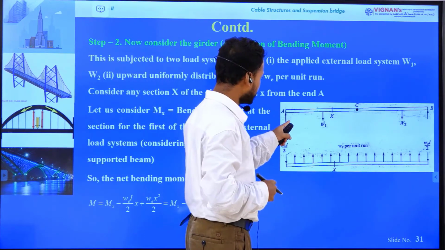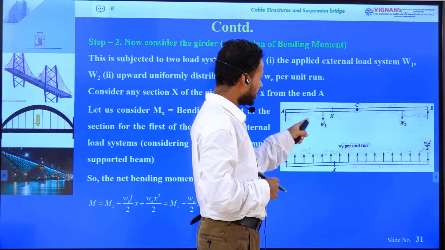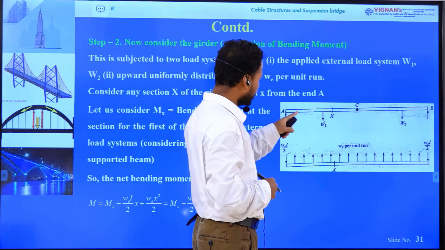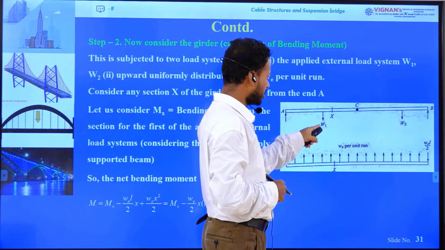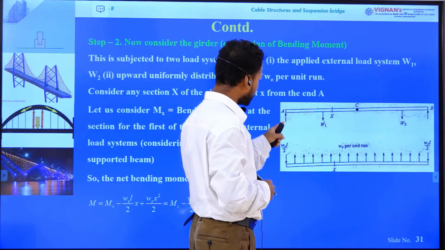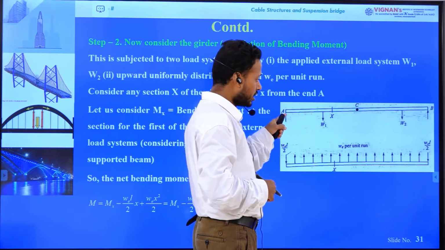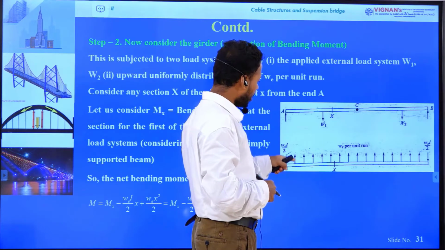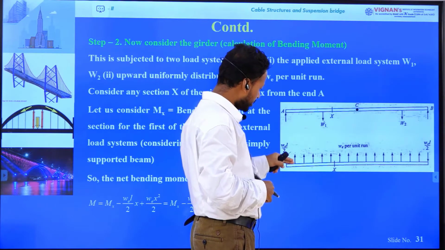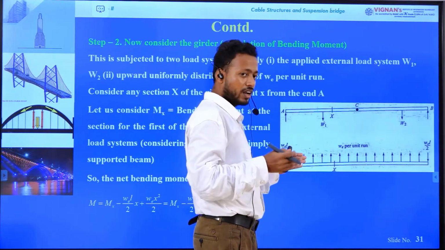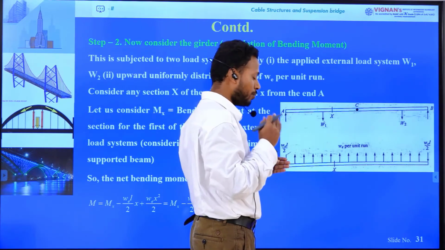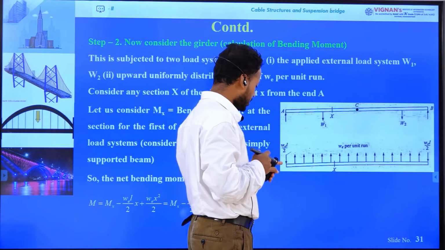First we are considering the externally applied loads in this girder. If the externally applied loads W1 and W2 act in downward direction, the reaction forces will be upward. In the second case, I am only considering the uniformly distributed load coming from the girder, acting in upward direction, so the reaction will be downward.